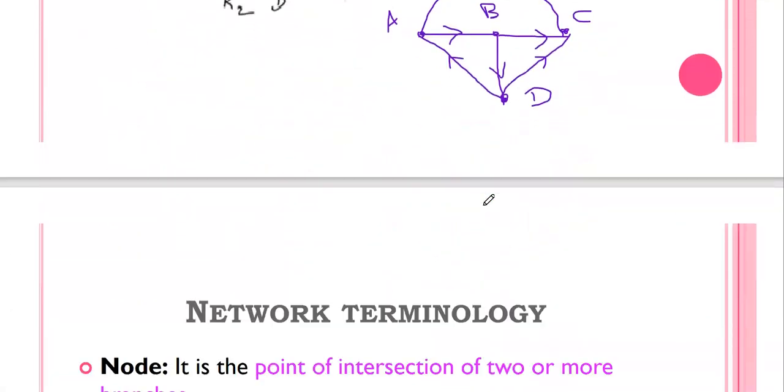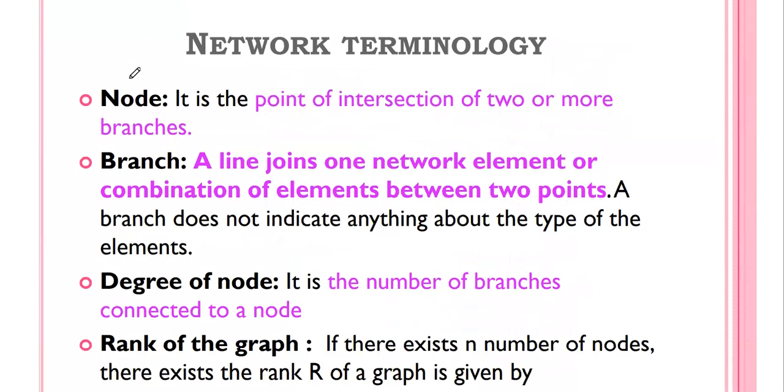Then next, we are going to discuss some important 2-mark questions and some important terms used in network topology. First one, node. You are already familiar with a node, as we studied it in circuit analysis. What is a node? A node is a point of intersection of 2 or more branches.